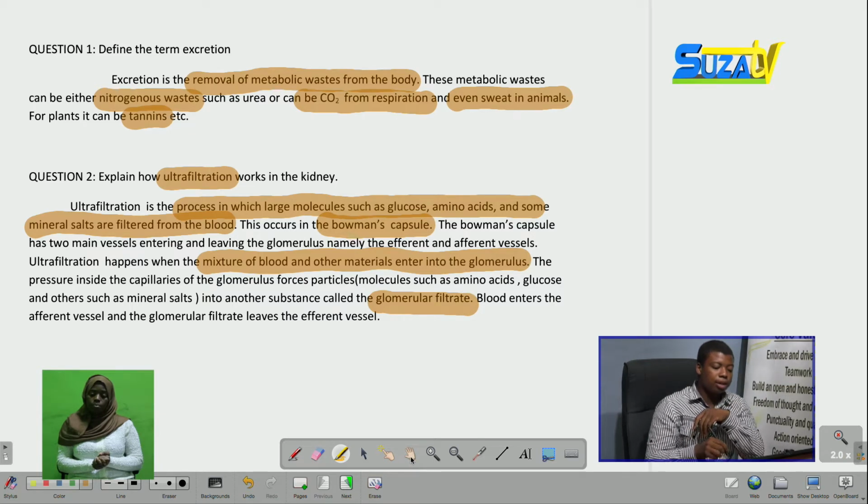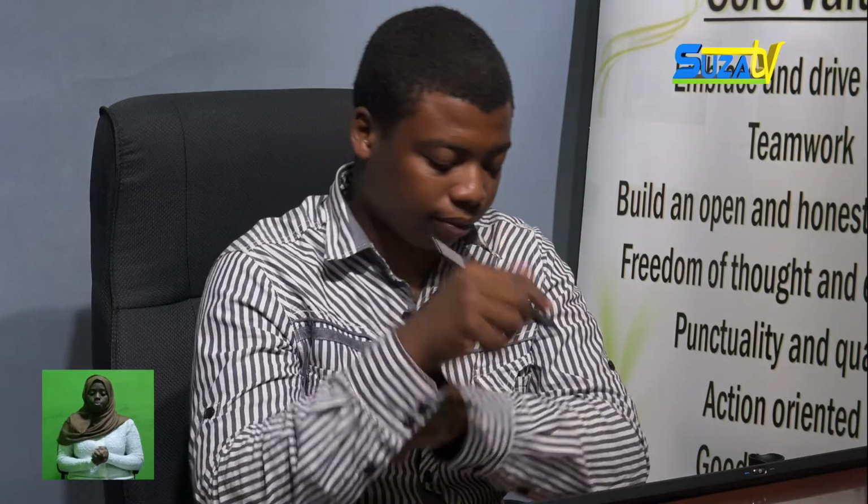So that is how ultrafiltration works inside the kidney. You can answer it just like this, or you can give a more detailed answer, or you can even draw a small diagram of the nephron and show how it occurs: how the blood enters first, and how the glomerular filtrate leaves, with the pure blood also leaving through the nephron.